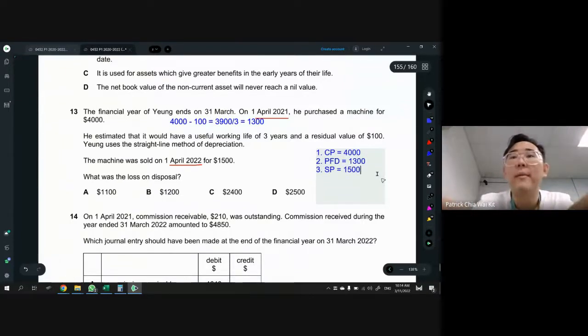So at the end, it's a gain or loss. So they say it's a loss. So loss of how much? Income statement, IS. So this is a loss of 1,002. You can do the math there. 4,000 minus 1,300 is 2,700. You sell it for only 1,005. So it's a loss of 1,002.